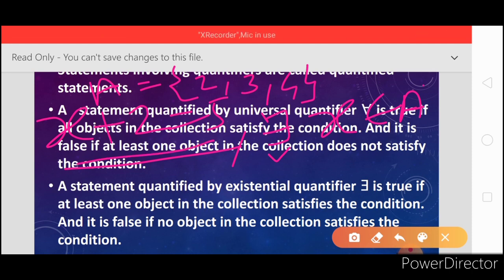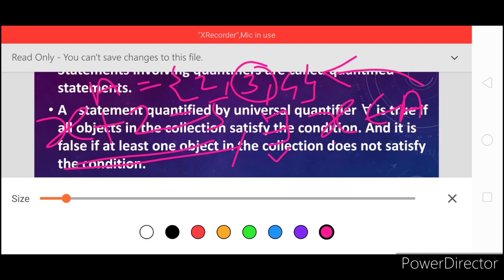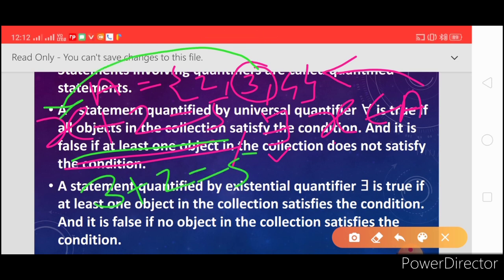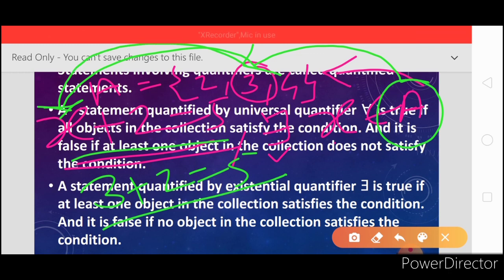In set A, x equal to 3 satisfies this condition. How? Put x equal to 3 here, so 3 plus 2 equal to what? 5. Yes, so set A contains the element 3 which satisfies this condition. That means at least one element of A satisfies this condition. It means this statement is true.